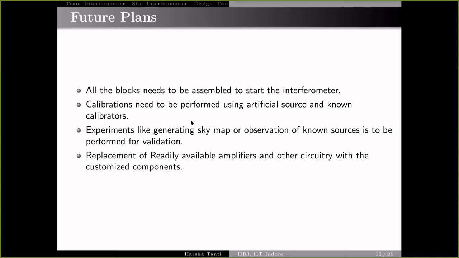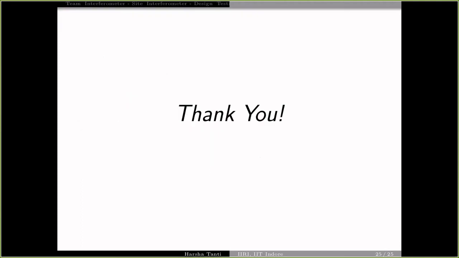And in the future, we will try to replace the amplifiers and other readily available components that we have used with customized components made by students. Thank you.